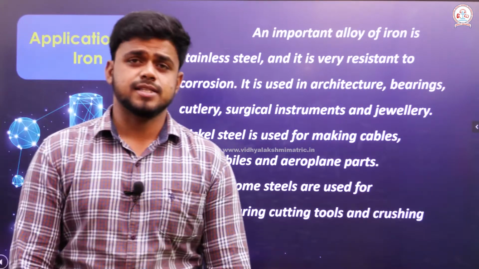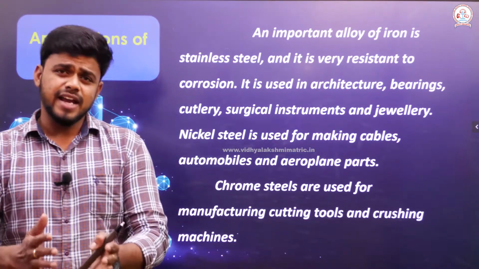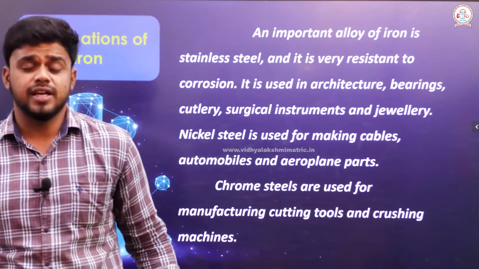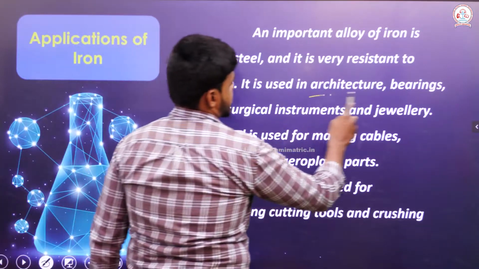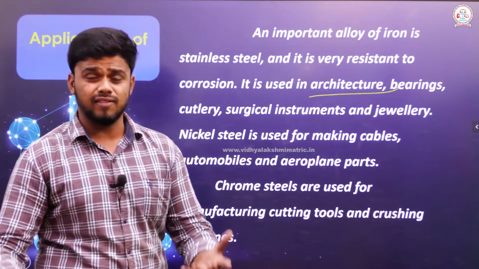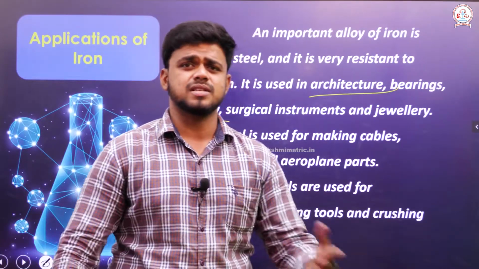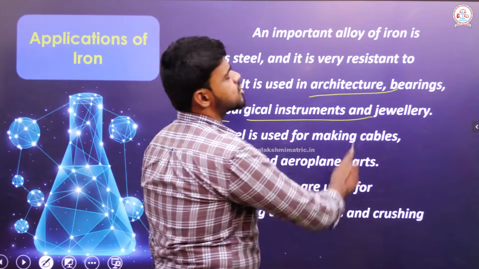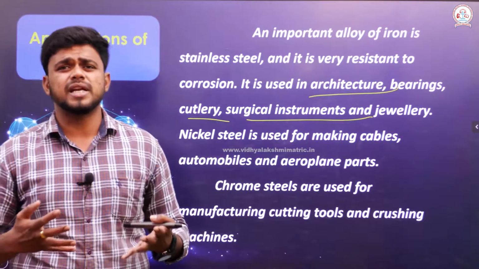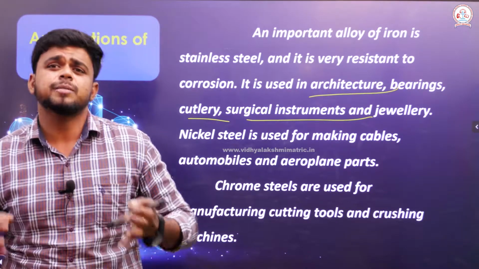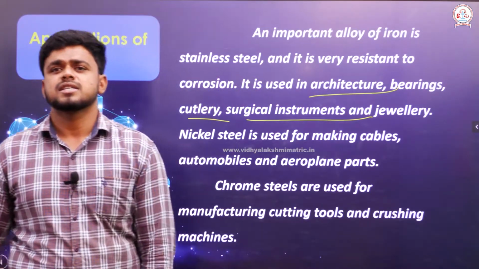Then the other thing is, stainless steel, which is an alloy of iron. They are widely resistant to corrosion and very stable. Not only this, in various architecture purposes, in the manufacturing of bearings for vehicles, and cutleries, all the cutleries are widely made up of this stainless steel, surgical instruments and jewelry. Even low cost jewelry, widely used by many people across our country, is manufactured with the help of this stainless steel.